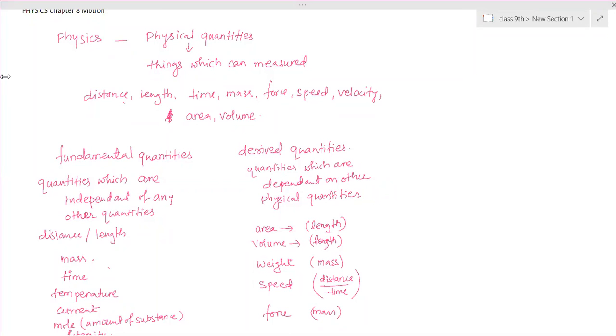Ma'am, I don't know what velocity is. Velocity is neither fundamental nor derived, it is derived. Velocity is derived from length and time. In this chapter, we are learning all of this. What do you mean by speed? What do you mean by velocity?